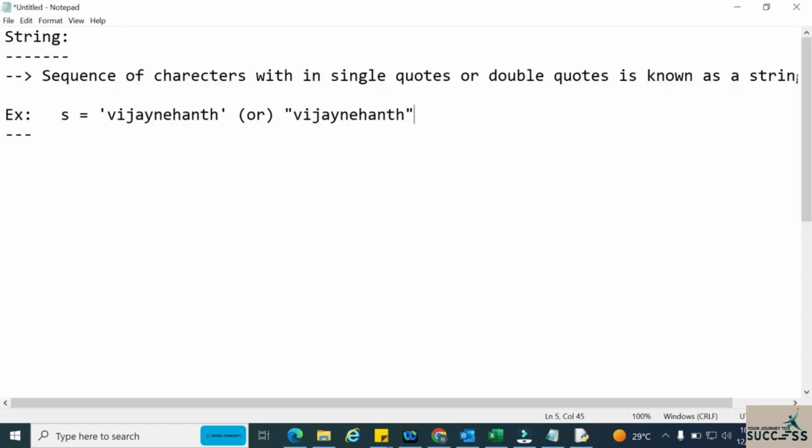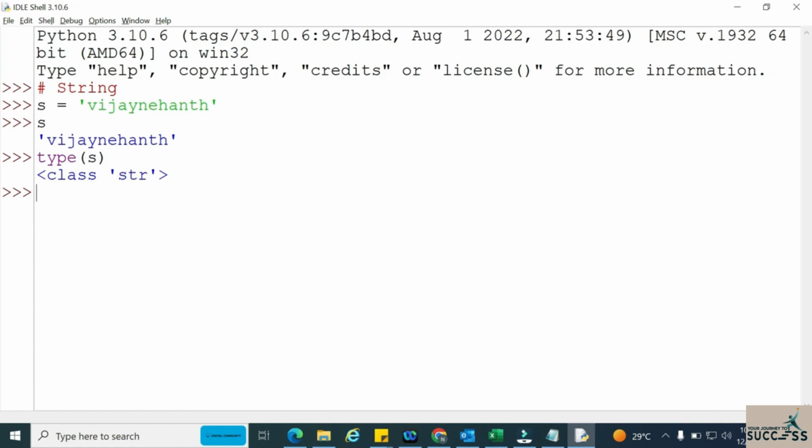Now before, I told you this concept, right? What I told you, in a string we can take either single quotes or double quotes. So let's prove that now. In the first one I have taken the single quotes. Now I'm taking the double quotes. Let's see how this will work. Okay, Vijay. See, even before also, it is coming the same. Now also it is taking the same.